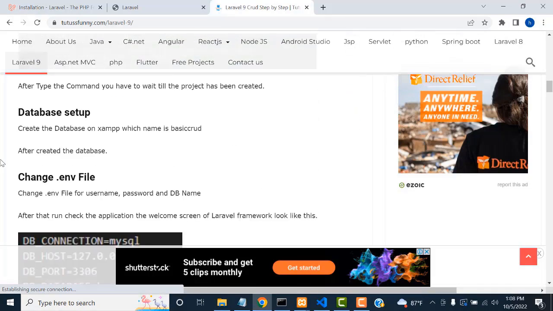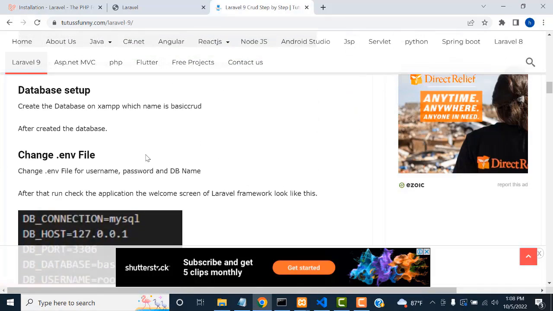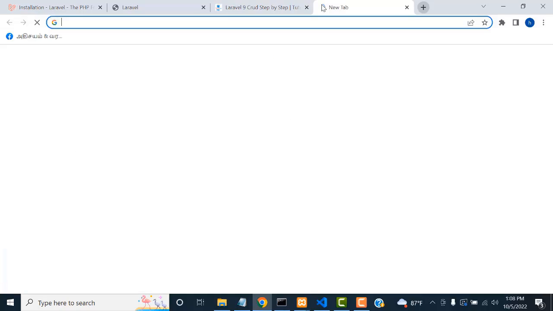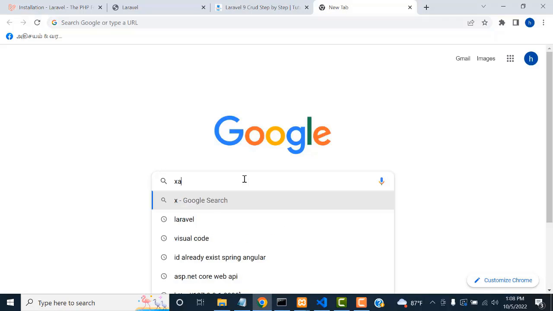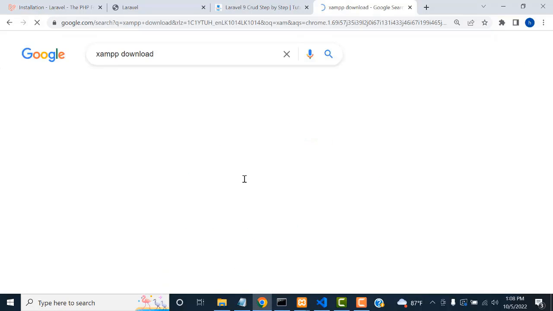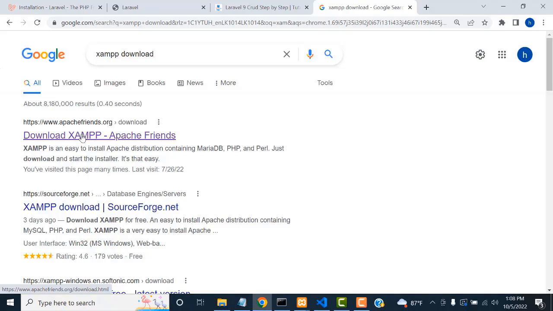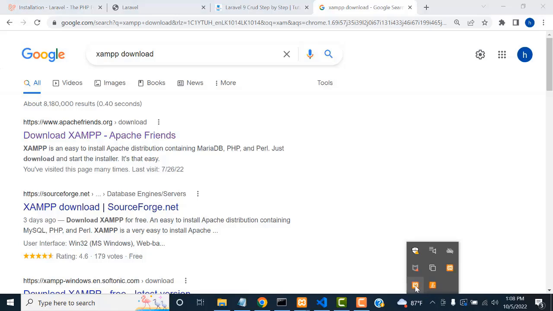Here we have created the project. I already showed it. After creating the project, you have to configure the database. Okay, database configuration is a must. So you must install the XAMPP server on your machine. If you have not installed it, you must install XAMPP on your machine. Okay, you have to go to XAMPP. Okay, this is the Apache. You have to install this one on your machine. Right, I already installed it. After installing, you have to open it up. So here this one, right? Here I already opened it.